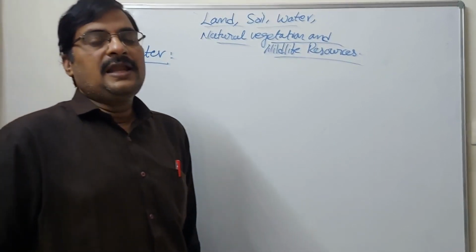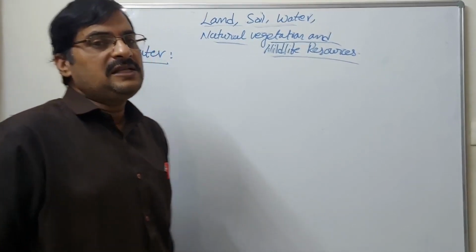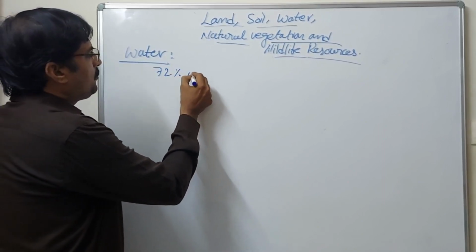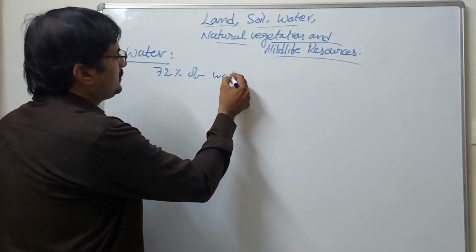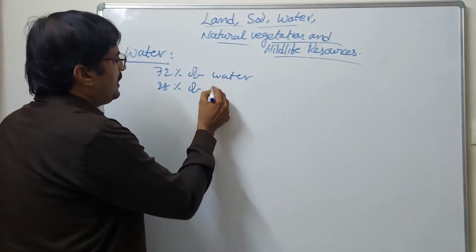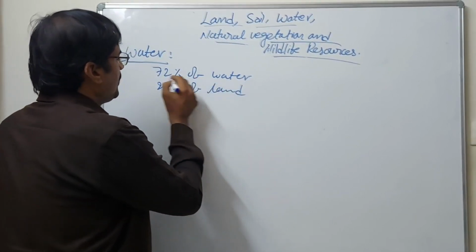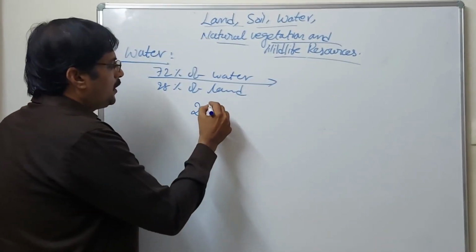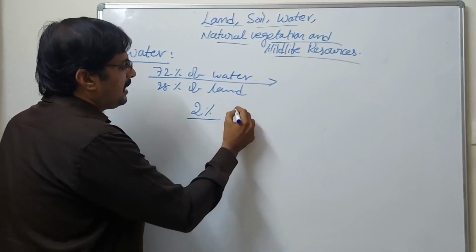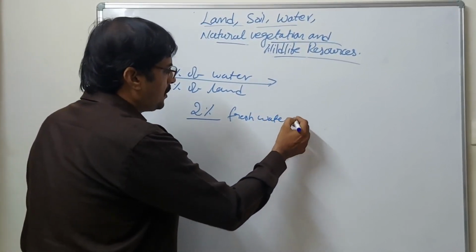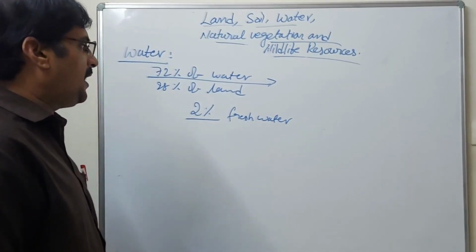There are two kinds of things we can discuss. One is that 72% of the earth's surface is water and 28% is land area. Of that 72%, only 2% is fresh water on the earth's surface. Only 2% fresh water.